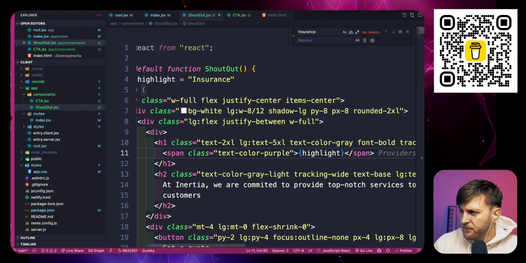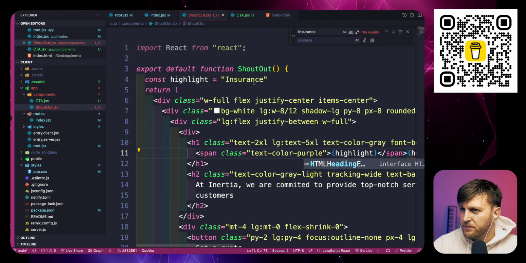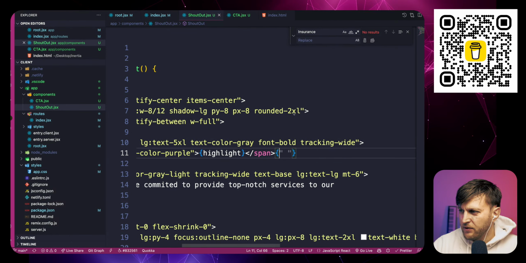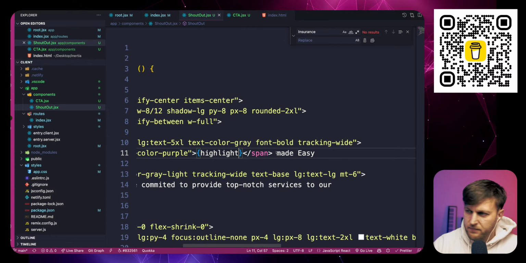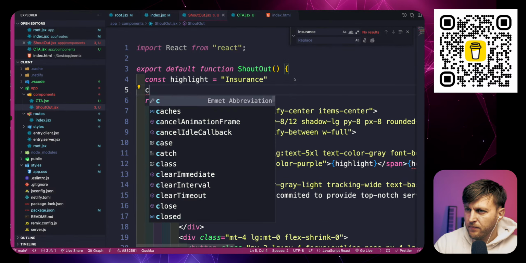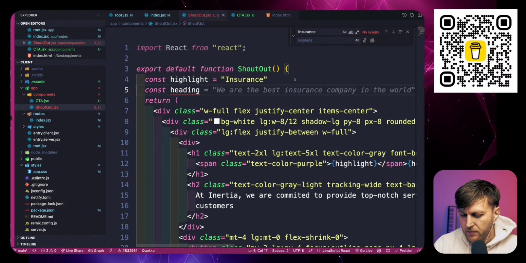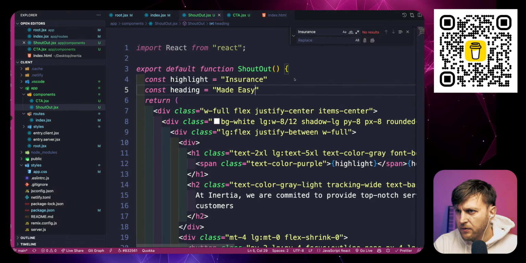We're going to call this heading. Highlight, heading. Actually, I wanted to copy that text. I just made easy. Okay, never mind. It's going to be heading. Made easy. And then we're going to have our text.